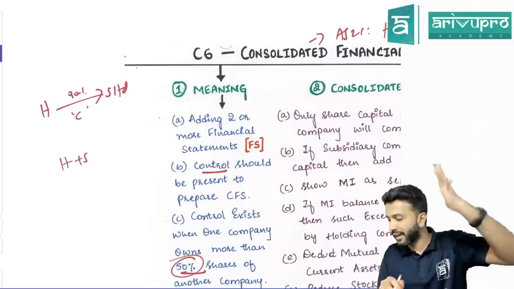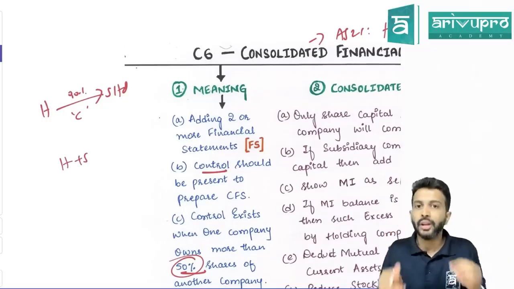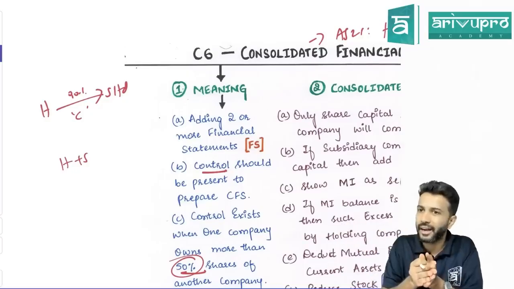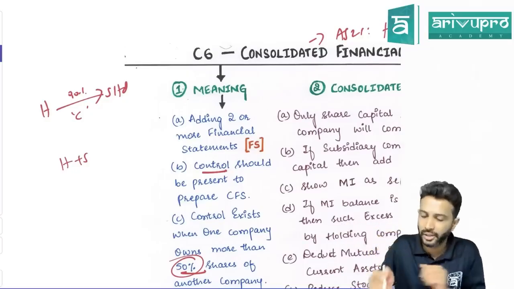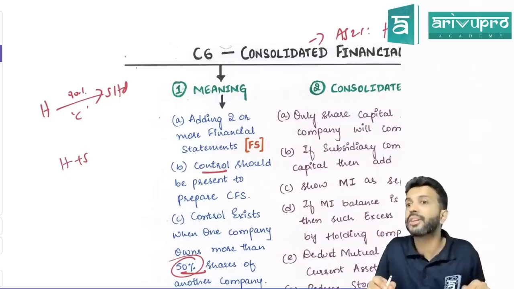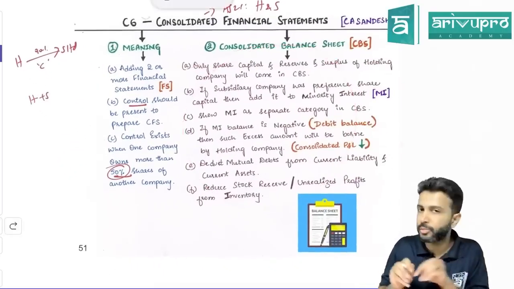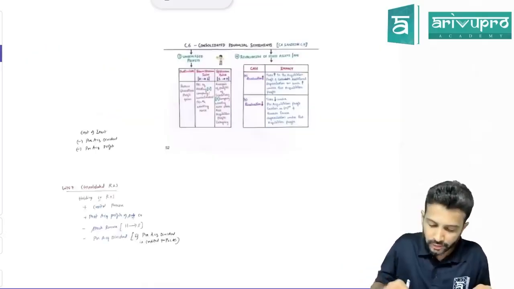So it is not plainly adding up. Okay, so there are certain pointers. It's not just taking two companies' financial statements and randomly adding up. There are certain other factors we need to keep in mind. So you remember the working notes we used to prepare. All these are practical problems or problem specific pointers I've written over here. But before that, first we'll summarize.